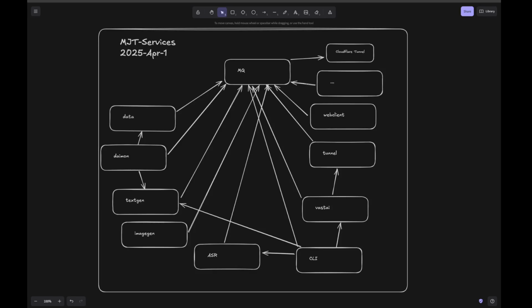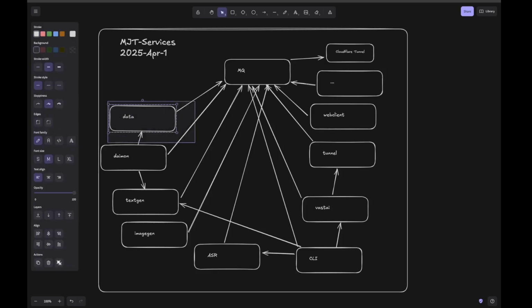But let's talk about these individual services for a moment. So let's just start here with data. So the data service is essentially an object database design that I've created. It's kind of simplistic. It serves my needs for the moment, and I think it's kind of okay.